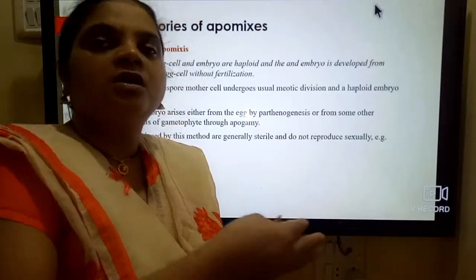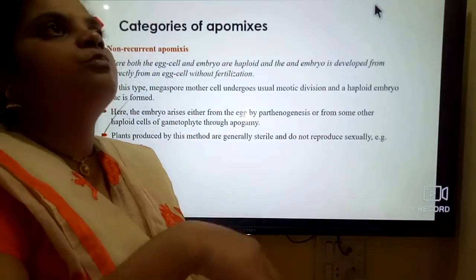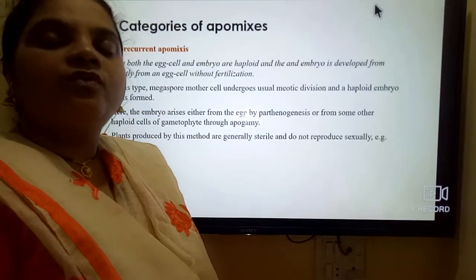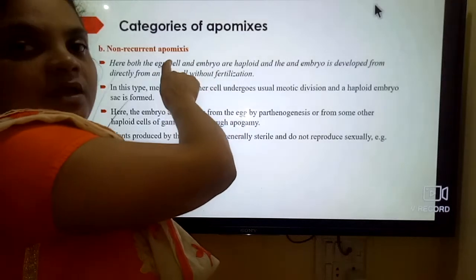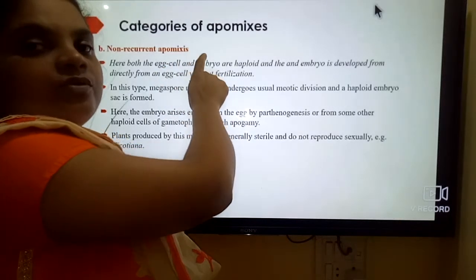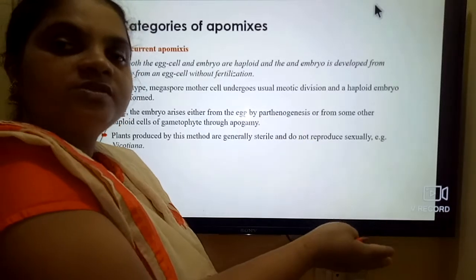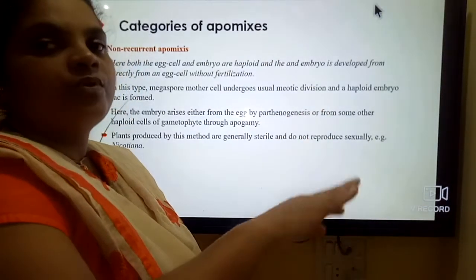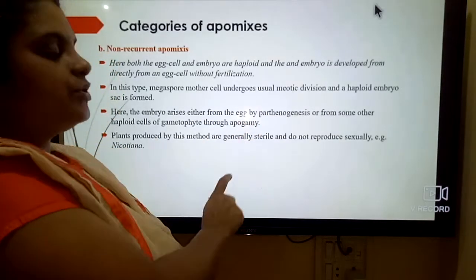So maybe a synergid, or maybe an antipodal cell, forms the embryo. If the egg cell does not form the embryo, then instead of the egg cell, any other cell present in the embryo sac produces the embryo. This is called apogamy.